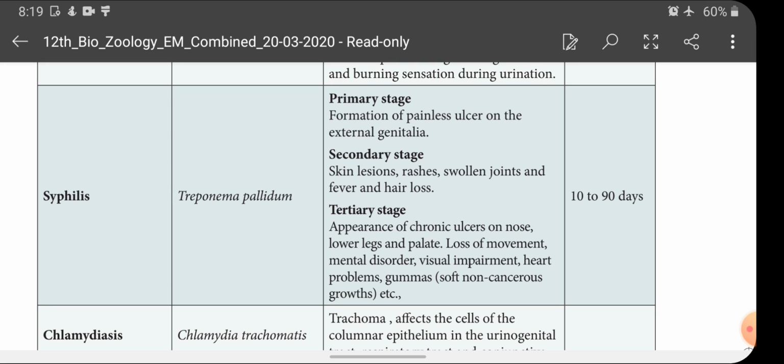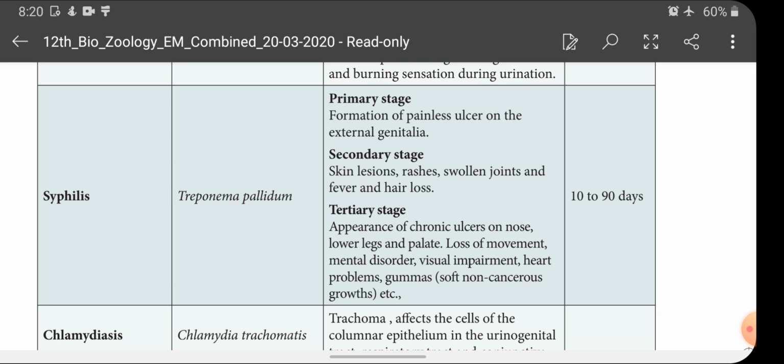There are 3 stages of symptoms in syphilis. The primary stage symptom is the formation of a painless ulcer on the external genitalia. The secondary stage symptoms are skin lesions, rashes, swollen joints, fever and hair loss.